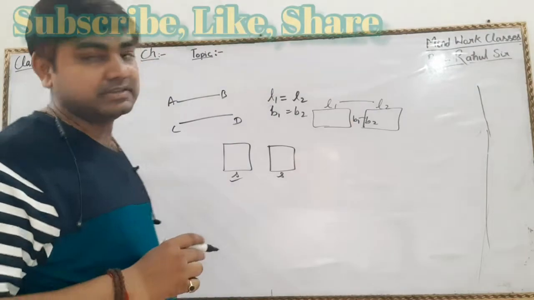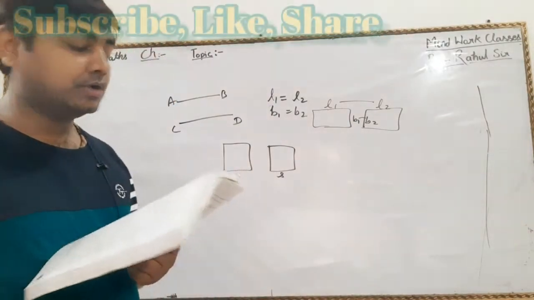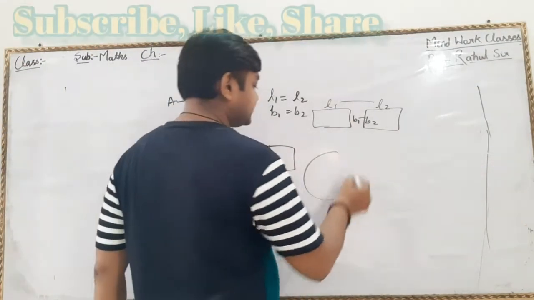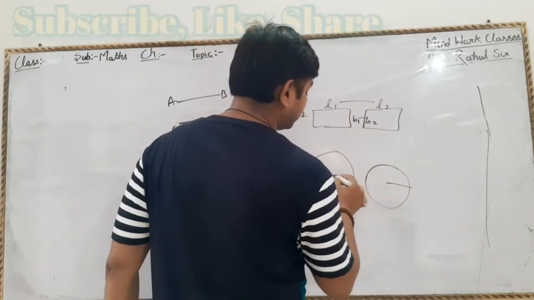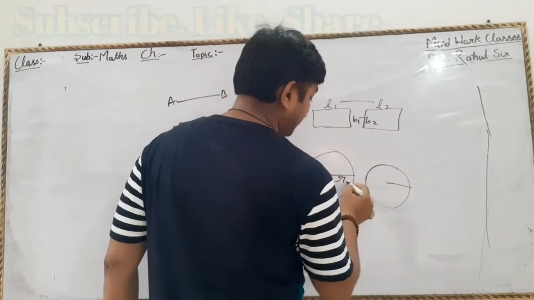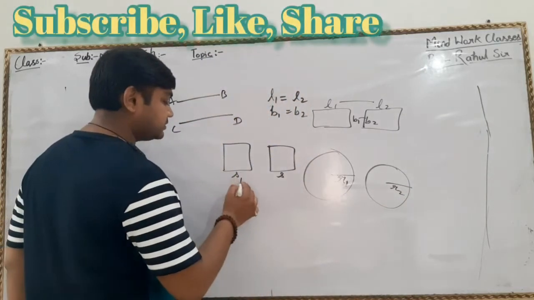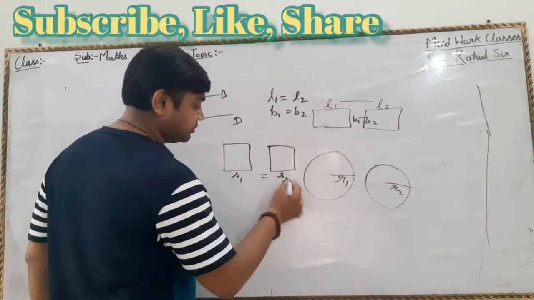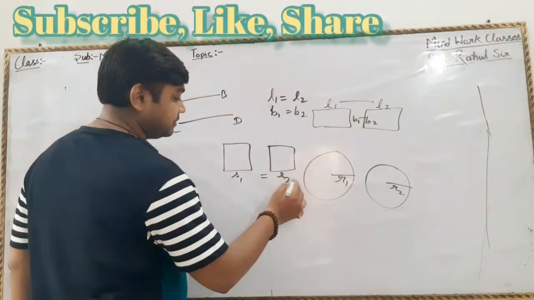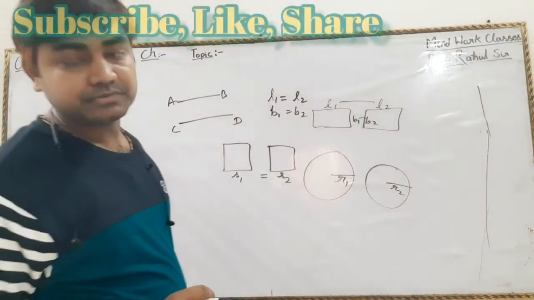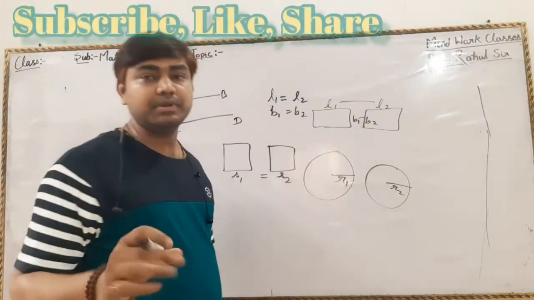If this is the case, then the rectangles are congruent. Two circles, for being congruent, the radius should be equal. R1 equal to R2. Here S1 should be equal to S2, the side of the first square and the side of the second square should be equal.